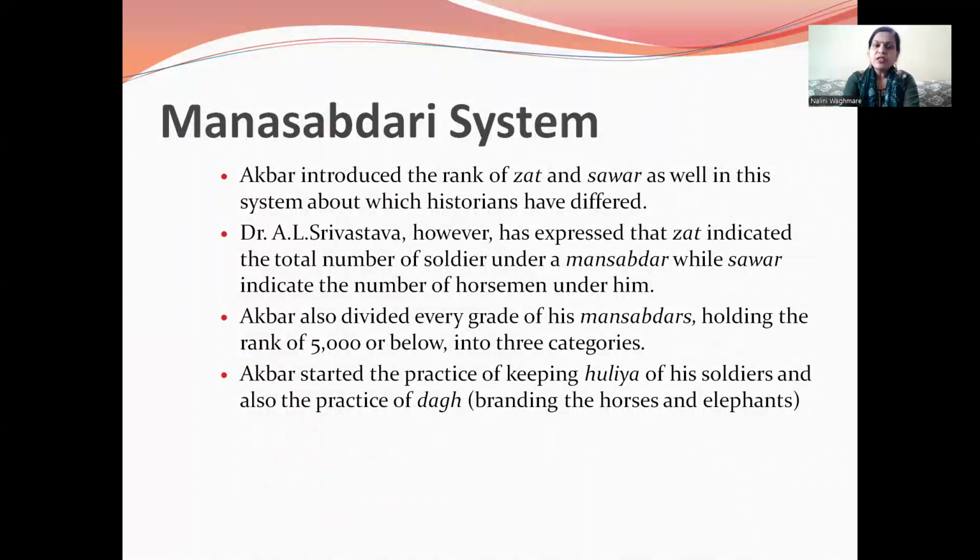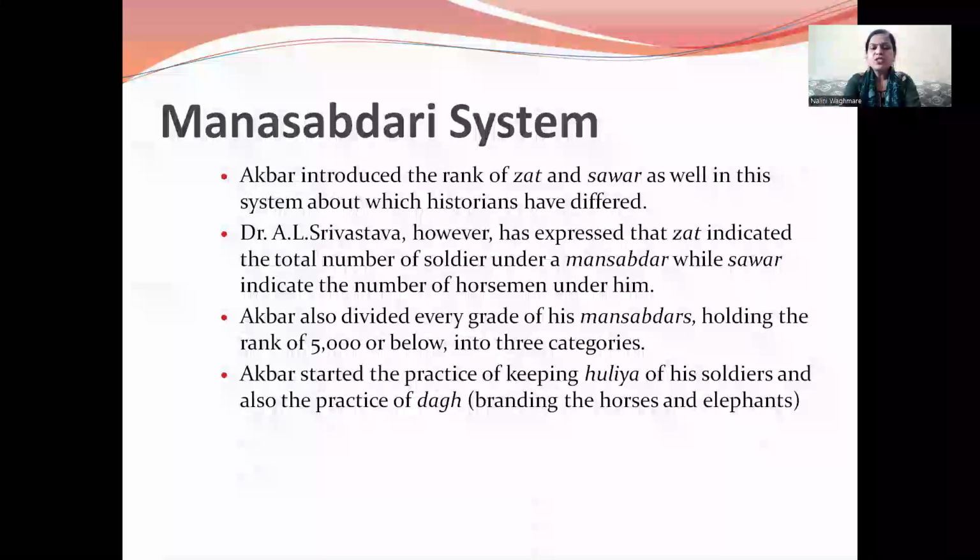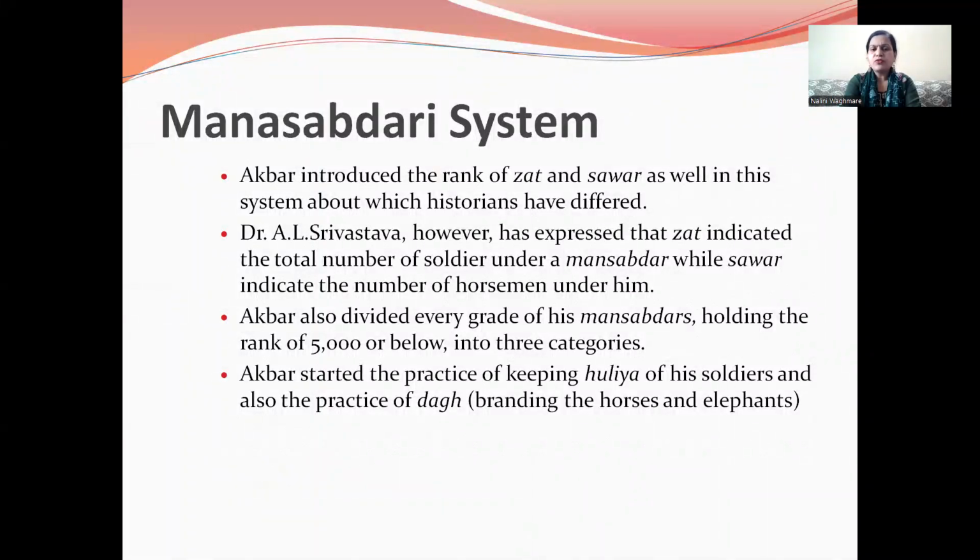Then Akbar introduced the rank of Jat and Sawar as well in this system, about which historians differ. A.L. Srivastava, however, has expressed that Jat indicates the total number of soldiers under a Mansabdar, while Sawar indicates the number of horsemen under him. Akbar also divided every grade of his Mansabdars holding the rank of 5,000 or below into three categories. Akbar started the practice of keeping the hulia of his soldiers and also the practice of dag, branding the horses and elephants.